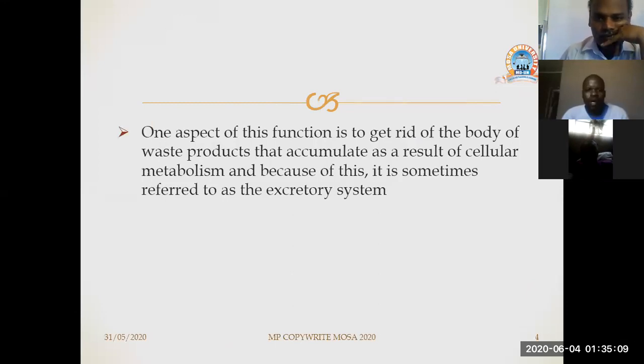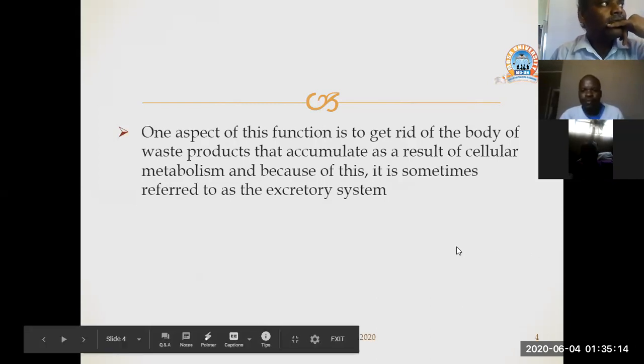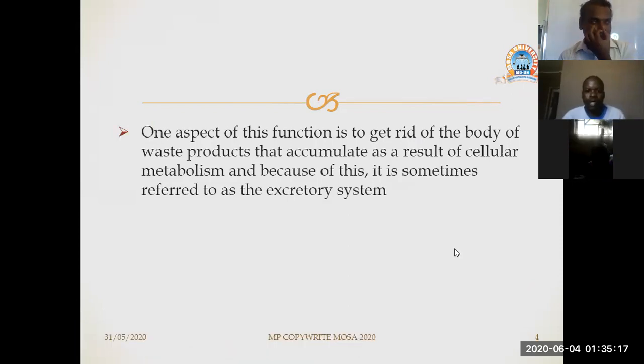One aspect of this function is to get rid of the body waste products that accumulate as a result of cellular metabolism, and because of this, it is sometimes referred to as the excretory organ. So the urinary system is described as an excretory organ or excretory system because it excretes some waste products that accumulate inside the body coming from cellular metabolism.